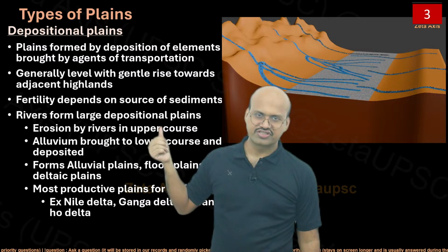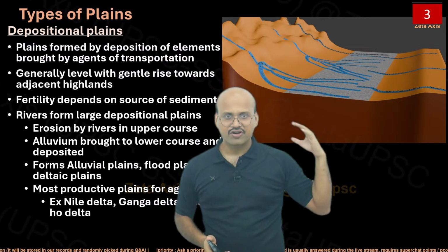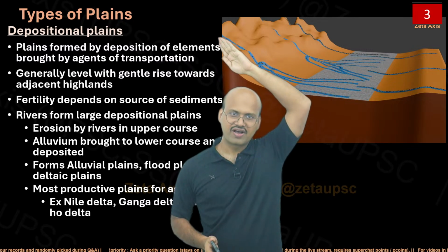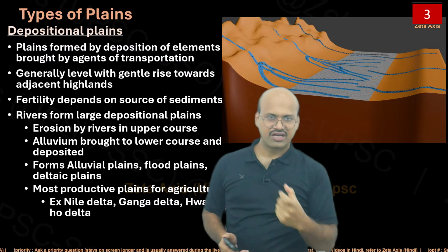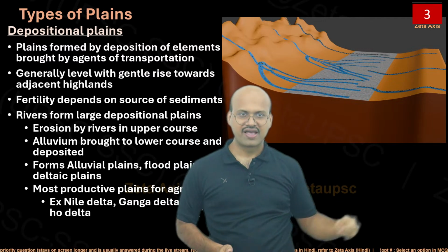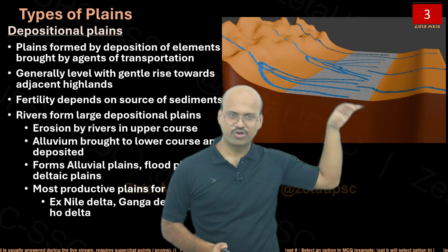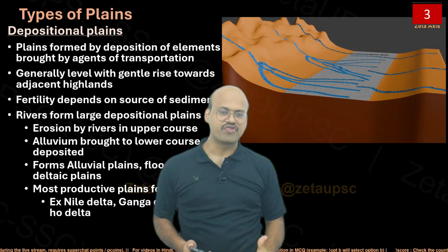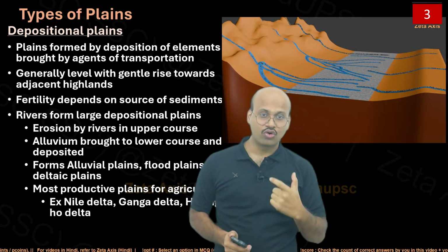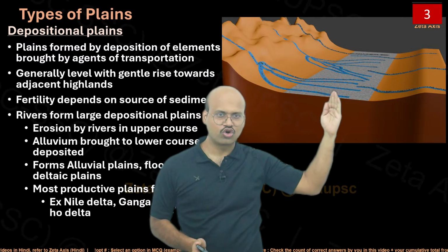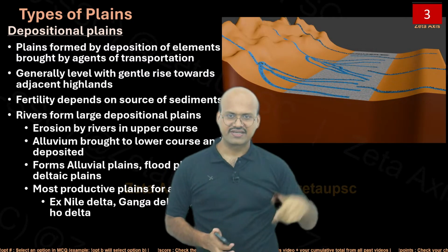Rivers form large depositional plains. Erosion by rivers in upper course. When rivers flow in the upper course, because of the high slope, they create a lot of erosion. They gather a lot of fragments of rocks along with them, and carry them towards the lower course of those rivers and deposit them, because in the lower course they will not be moving with high velocity, while here they move with high velocity. So the load carrying capacity is higher in this region. Here the load carrying capacity is low. Therefore, they will deposit and form a plain region.